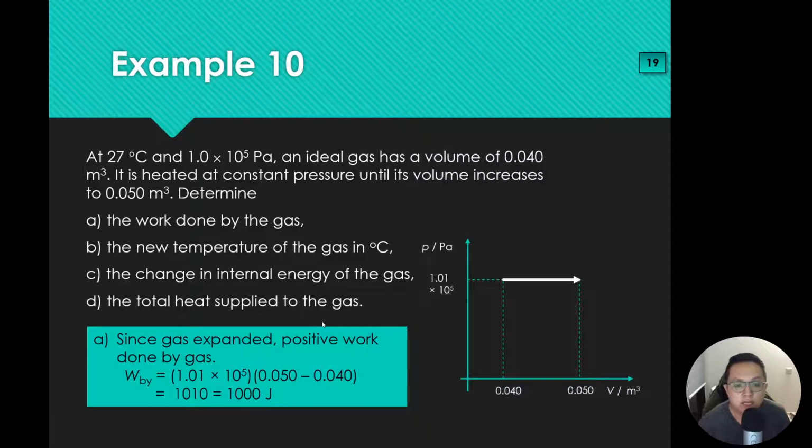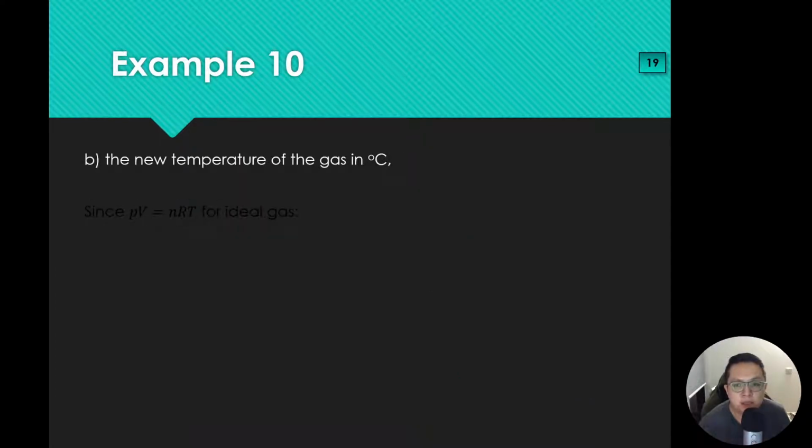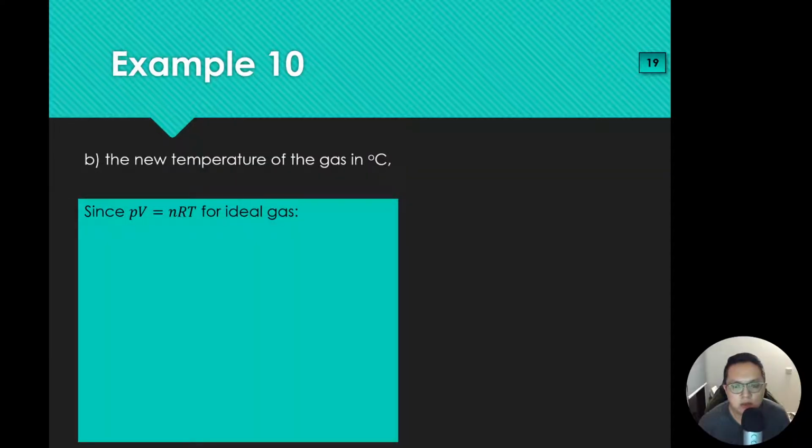Okay, new temperature of the gas in degrees Celsius. We know a few things. Since PV equals nRT for an ideal gas, and the question says it's an ideal gas, this is what we can do. We can rearrange the equation a little bit to form V over T equals nR over P, basically shifting the P across and the T across as well. This gives me a ratio of volume over temperature equal to nR over P, and nR over P for this setup is constant.